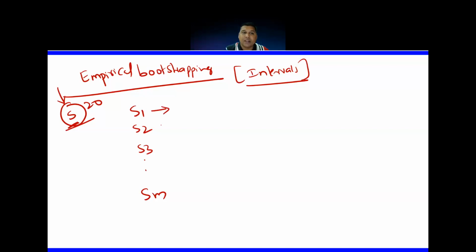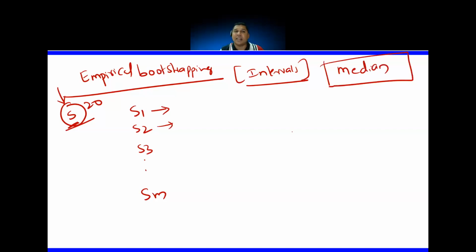For each sample, suppose we are calculating the median. I want to know the median of the population's data. I have some numbers between 1 to 100 in a population. There are 100 numbers, and I want to find the median of those 100 numbers. Since I cannot find it for those 100 numbers, I am randomly taking a sample S of size 20.